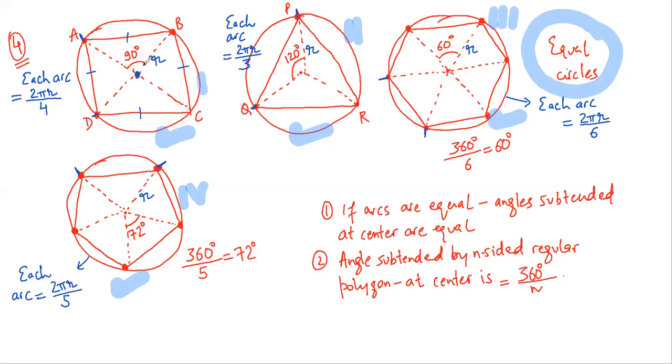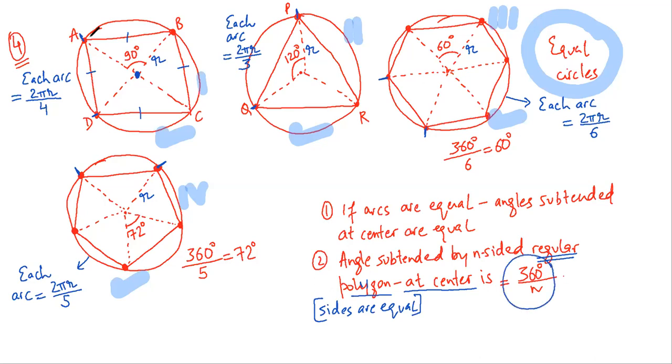The first result that is mentioned in your book is the angle subtended by an n-sided regular polygon. A regular polygon implies any polygon whose sides are equal. Polygon means any figure with more than three sides. A regular polygon implies that the sides are equal. So the angle subtended by an n-sided regular polygon at the center is 360 degrees by n.